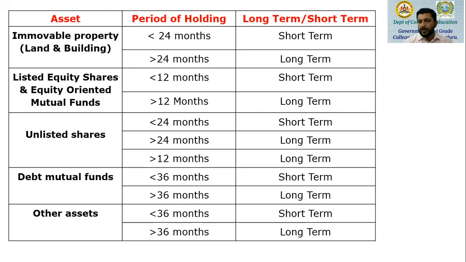So these are the list of assets and the relevant period of holding to treat an asset as short-term or long-term. The basic point to remember: as far as listed securities or equity-oriented mutual funds are concerned, a period of holding less than 12 months is short-term, more than 12 months is long-term. As far as land, building or both are concerned, if the period of holding is less than 24 months from the date of acquisition, it is a short-term capital asset.